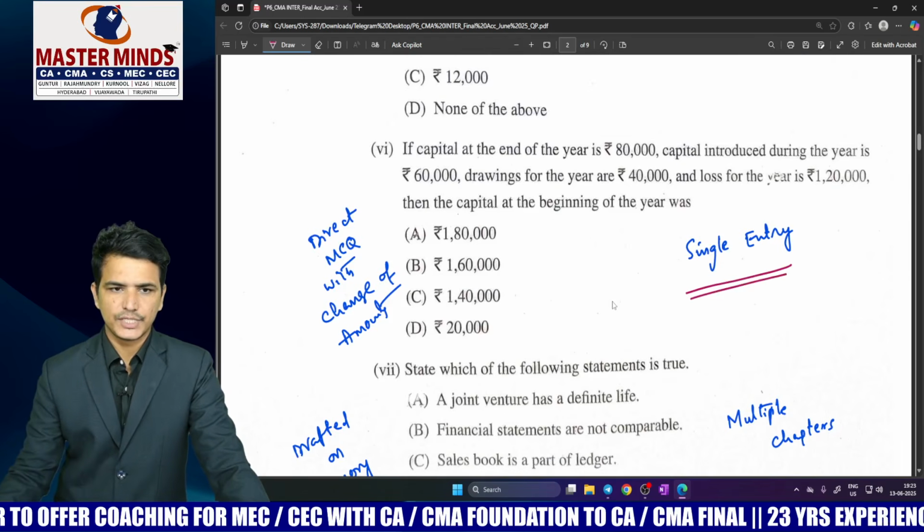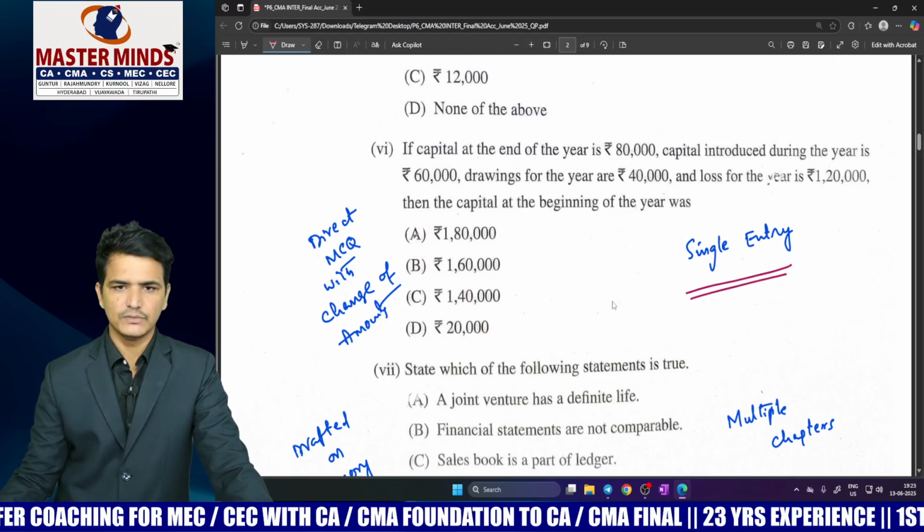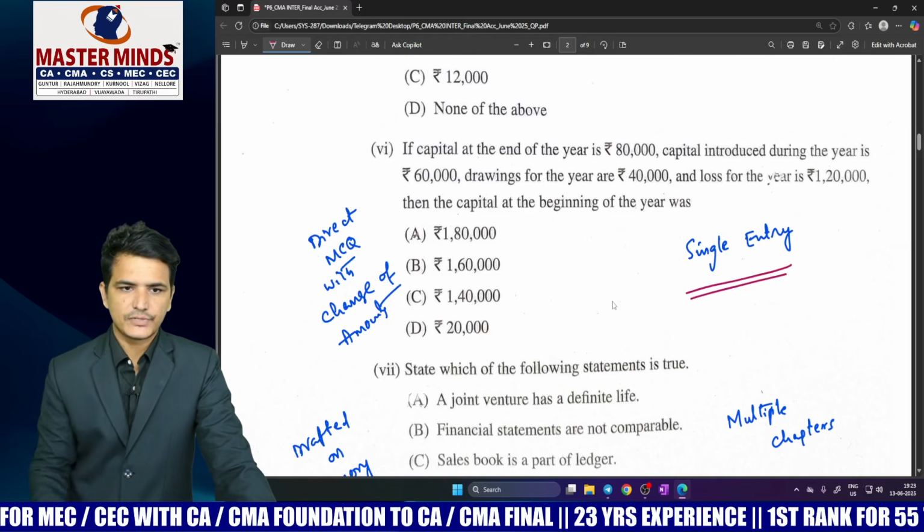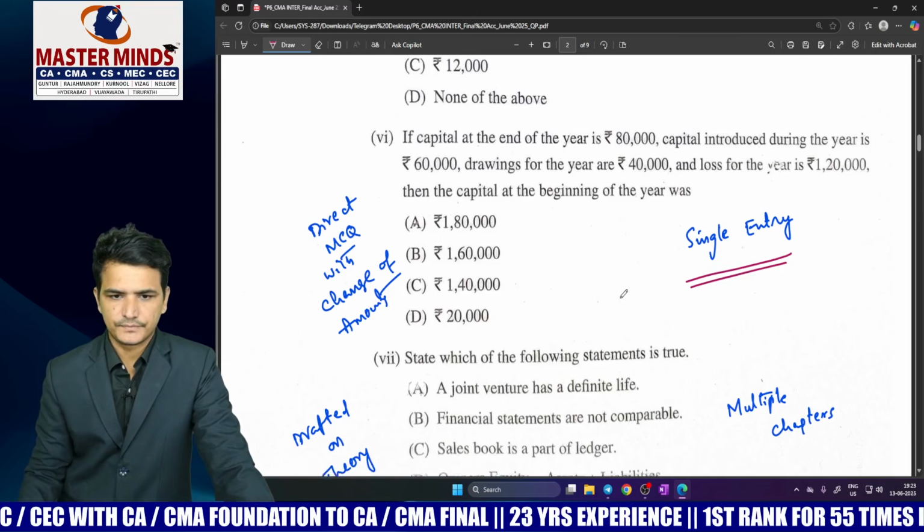And next coming to MCQ number 6, which is given from the single entry chapter. This is a basic MCQ only, and it is a direct MCQ, and similar kinds of MCQs are already covered in your study material. And this is also an MCQ with a change of amounts.